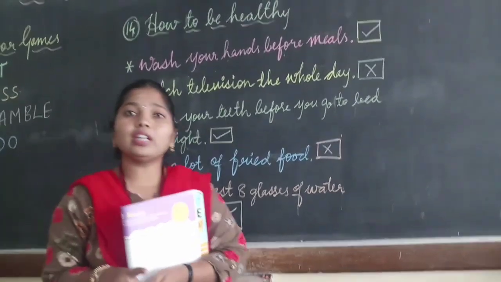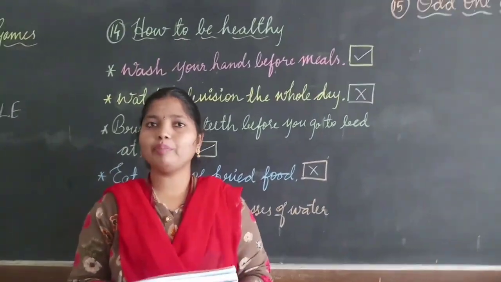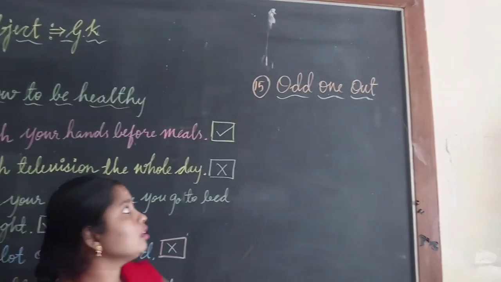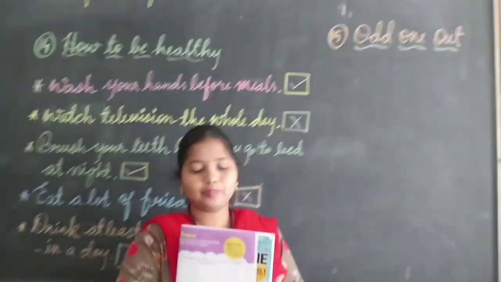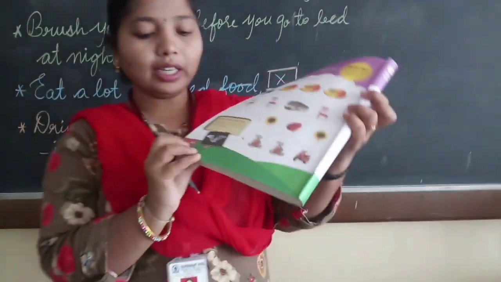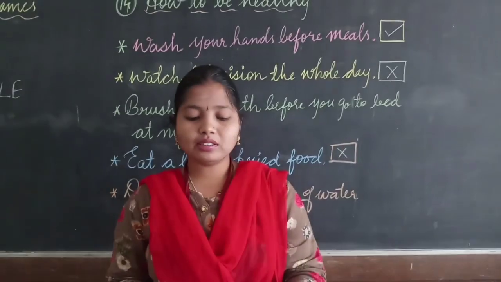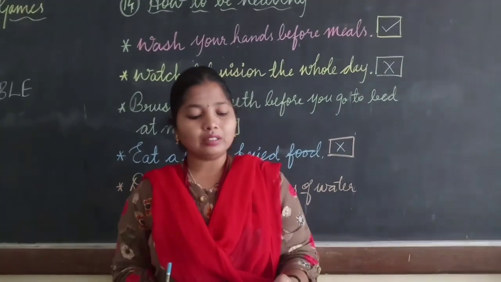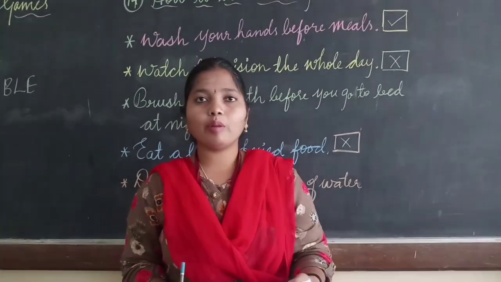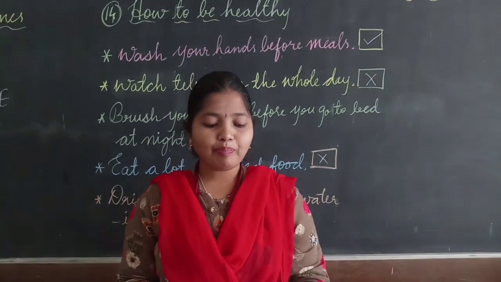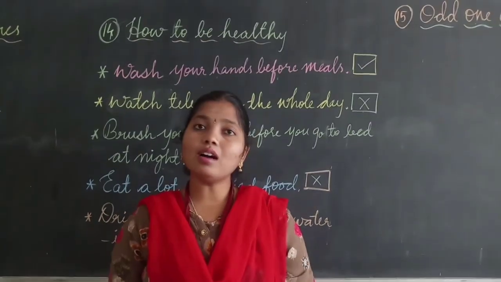In the last topic, children, what we are going to study is a very easy chapter. I hope you will do it. That is odd one out. All of you turn the page, children, to page number 246. What they have given: odd one out means, if an object does not fit into a group, then it is the odd one out. The object which is not in that group is called the odd one out. An apple in a basket of oranges is the odd one out.